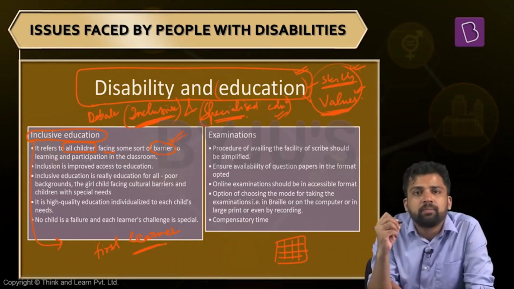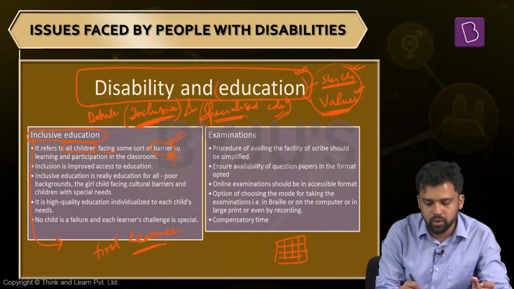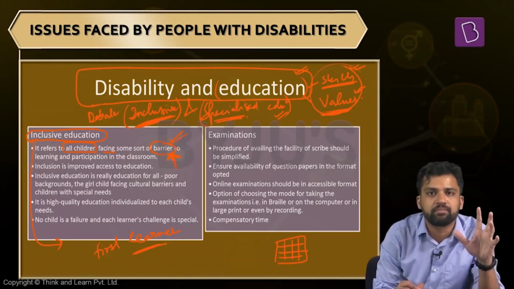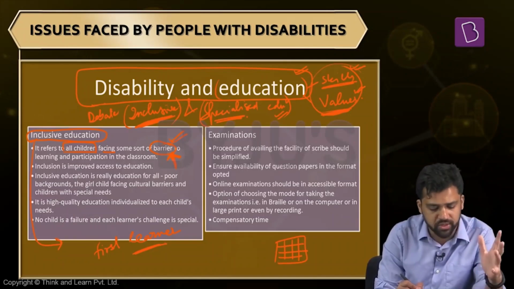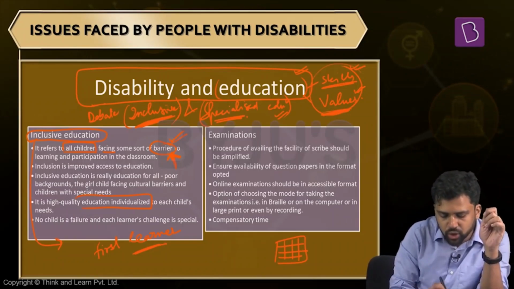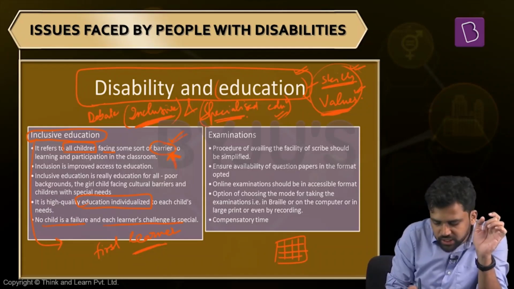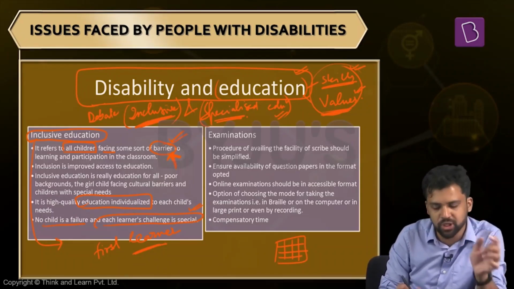Now, what is the role of a teacher? The role of a teacher is to understand the barrier that the specific child is facing and address it. So that is the challenge here. That is what the teacher's role is. So identify those gaps and provide individualized education. No child is a failure. Each learner's challenge is special. Each learner has a special challenge. We have to address that.